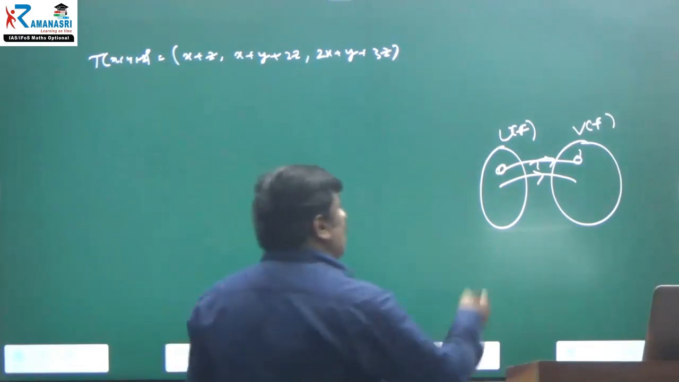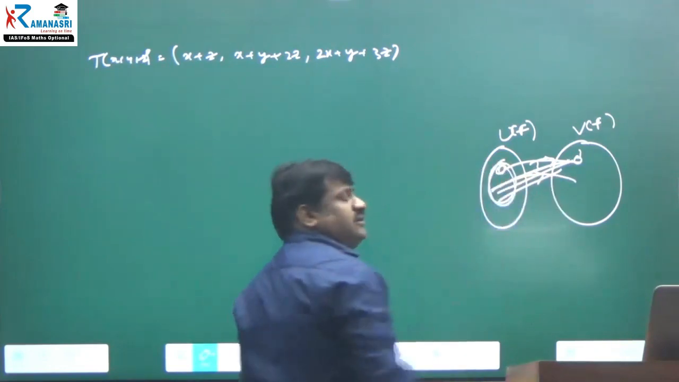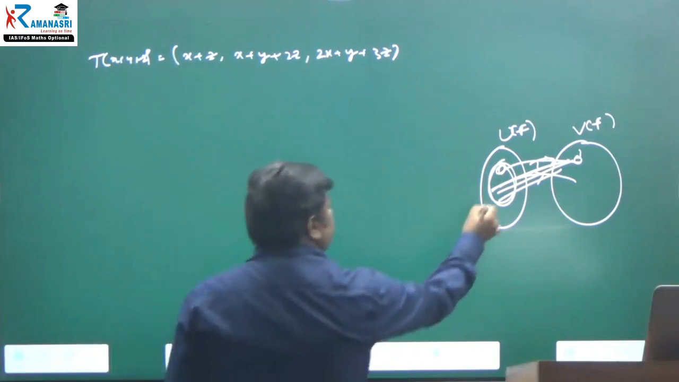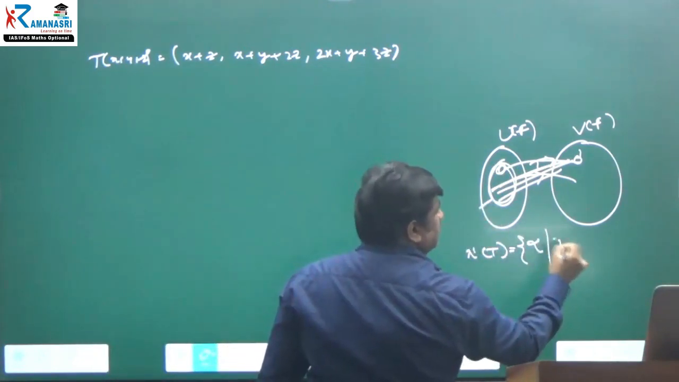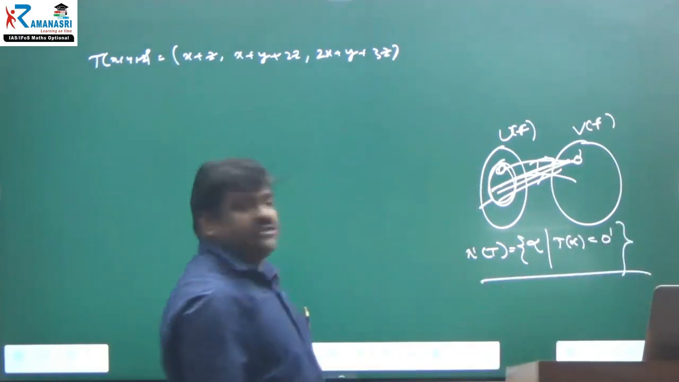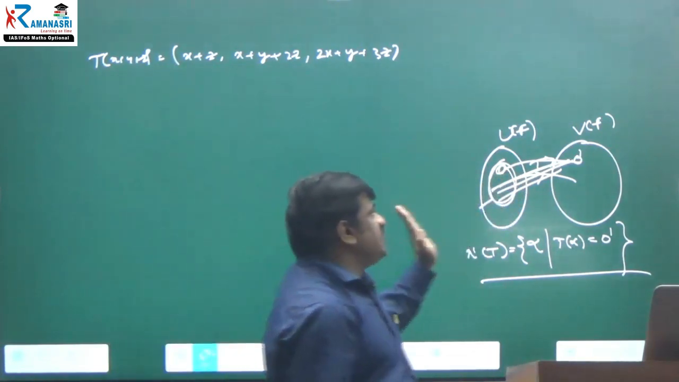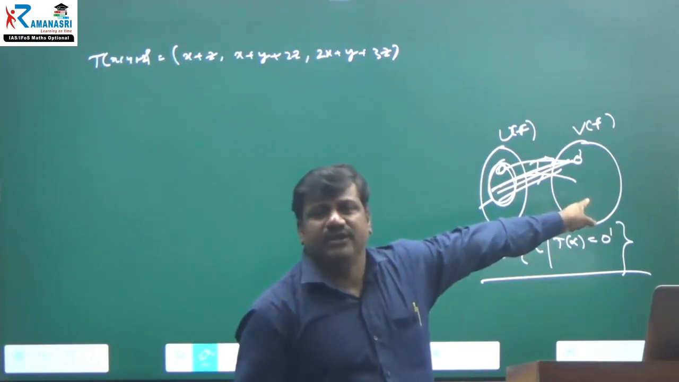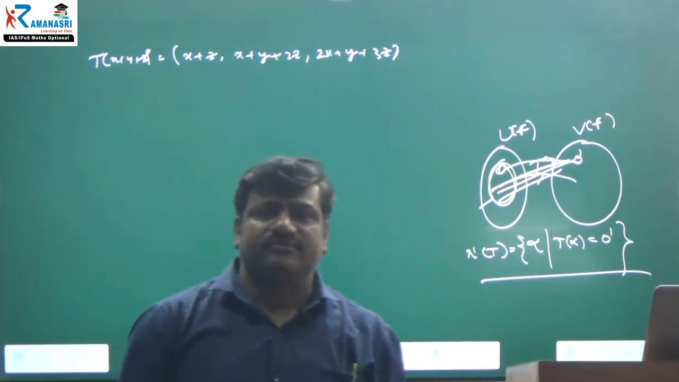Therefore, the set of all vectors which lead to the 0 vector is what we call the null space, denoted by N of T. What kind of vector will be there? Alpha such that T of alpha is equal to 0 dash. These are the vectors in the domain which map to the 0 vector on the codomain. That you can understand.